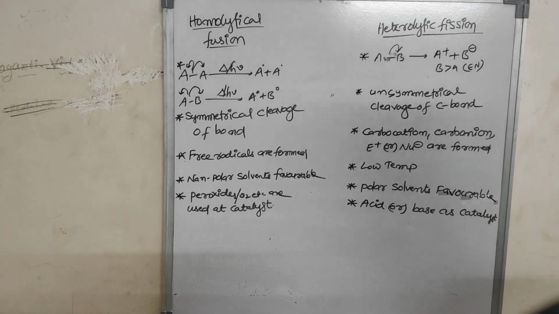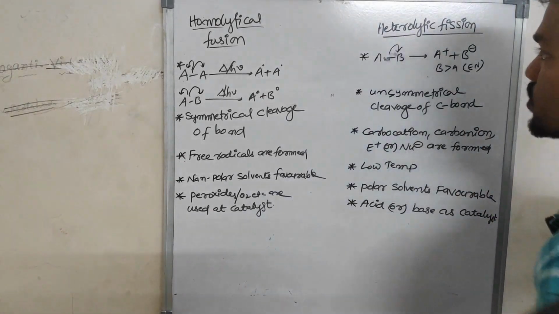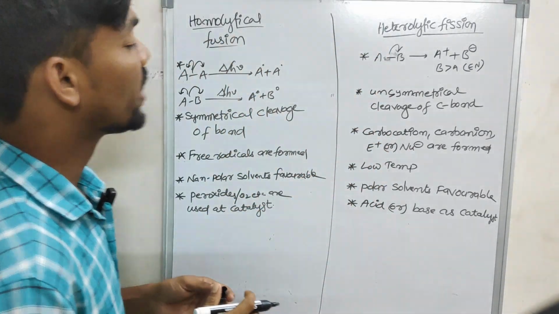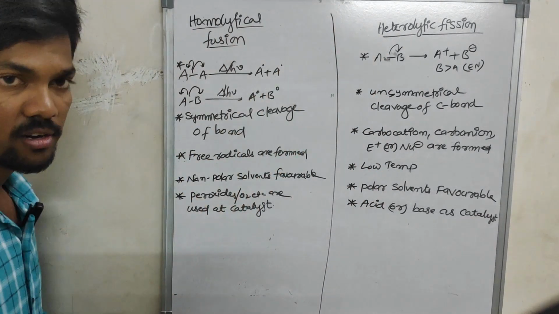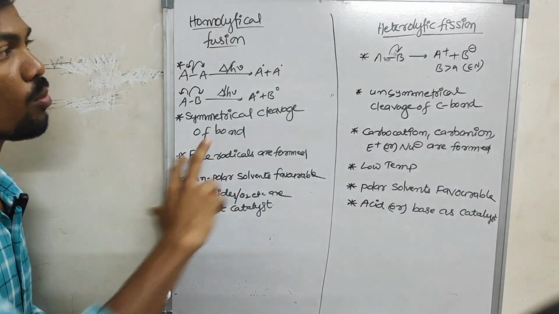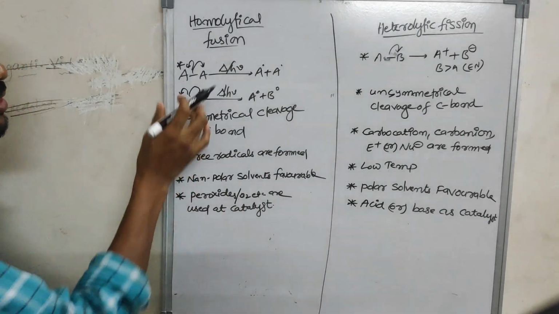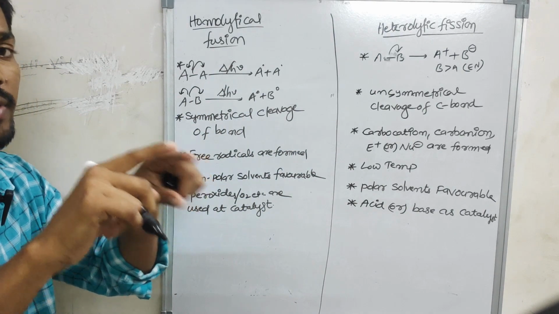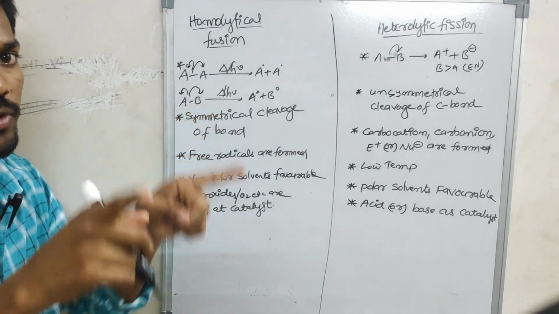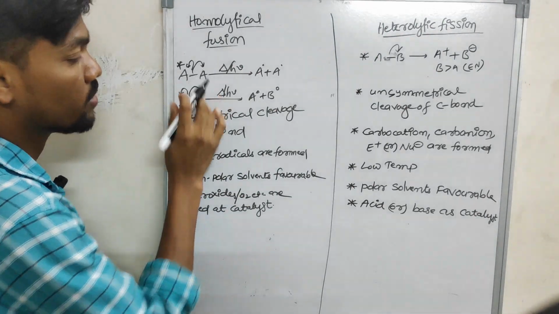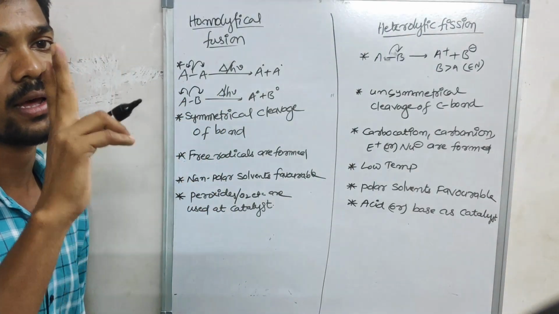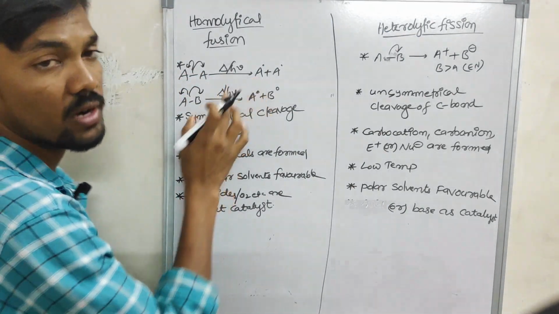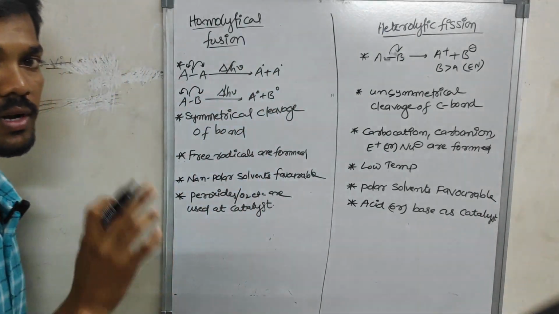Okay friends, here fissions are two types. Number one is homolytic fission. Second one is heterolytic fission. So what is the difference between homolytic fission and heterolytic fission? Homolytic means the bond cleavage, the breaking, takes place in an equal way, in equal halves. One bond is equal to two electrons. That's why this bond will be broken in an equal manner. So this will get one electron, and this one also gets one electron.